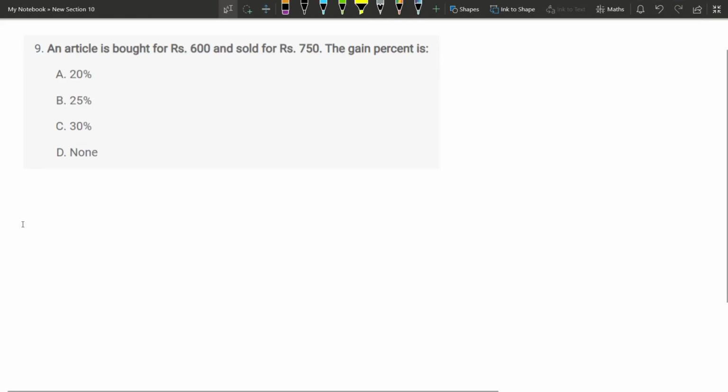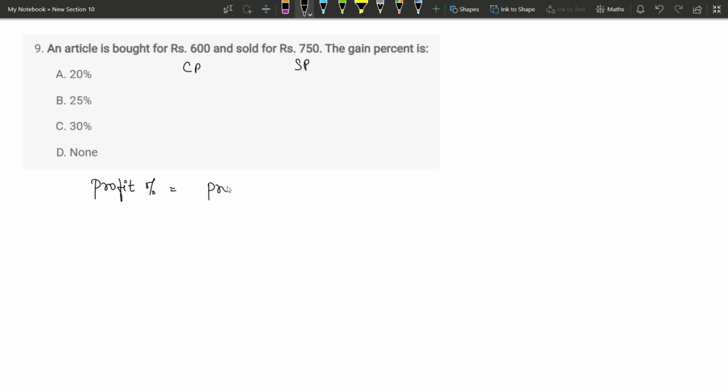Now, ninth question is a very simple question. It is about profit percentage. An article is bought for 600 and sold for 750. We need to just find the gain percentage. A very simple, straightforward question. It is bought for 600, means this is a cost price. Sold for 750, therefore this is the selling price. What is the profit percentage or gain percentage?